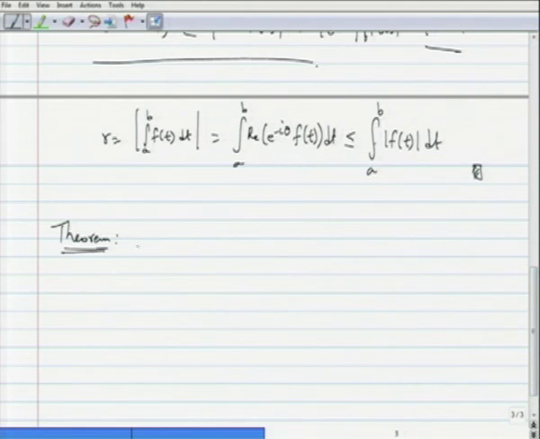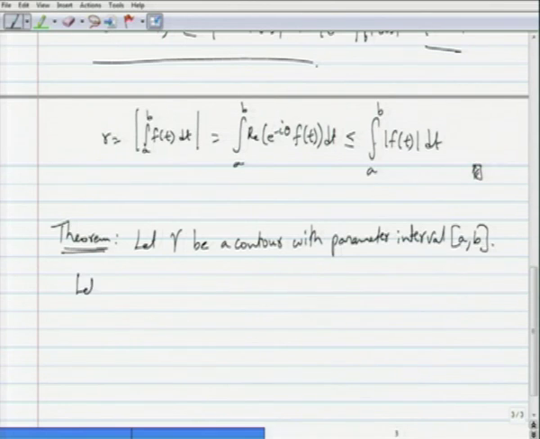So, let gamma be a contour with a parameter interval a b.